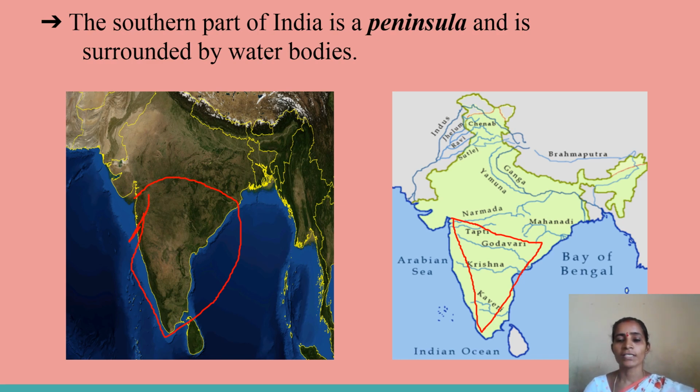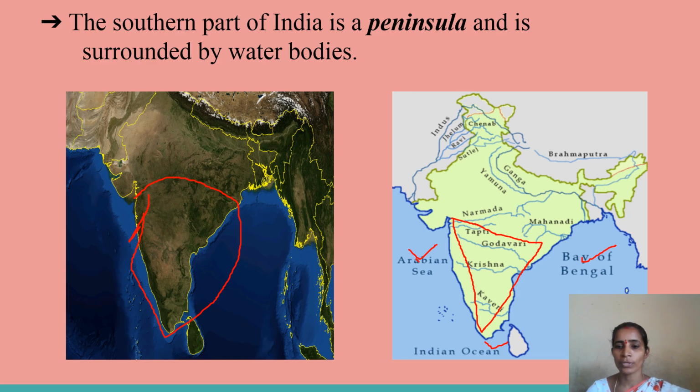Why is it called a peninsula? One side land and 3 sides, that means west side, south side and east side, oceans are there. In 3 directions oceans are there, on one side land is there. That is called a peninsula. So, the southern part of India is called a peninsula and is surrounded by water bodies.